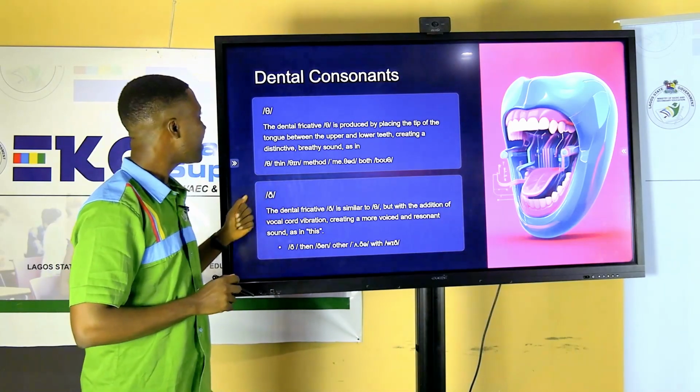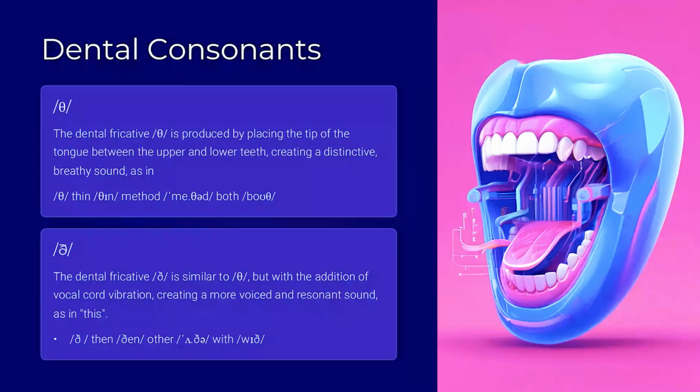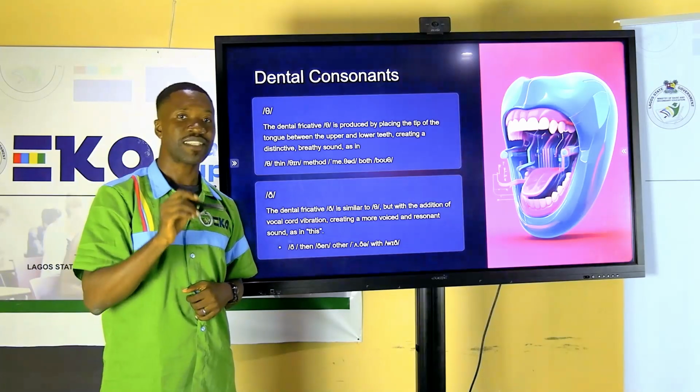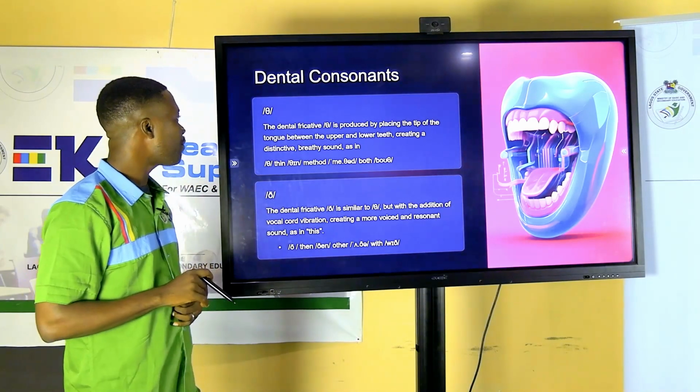We move to the next set of sounds, which are the dental consonant sounds. And we have two of them. We have this sound with the symbol that looks like a theta sign, and it is pronounced.